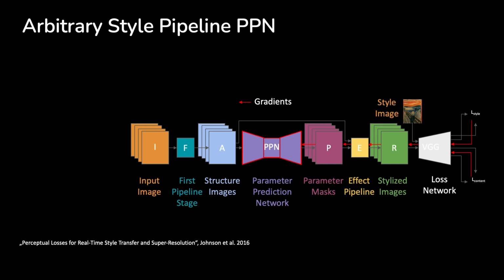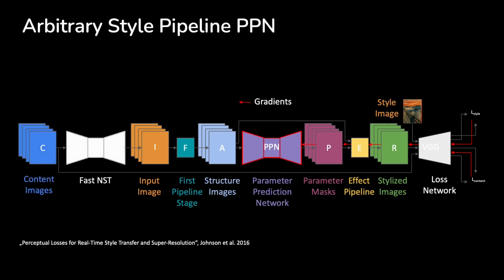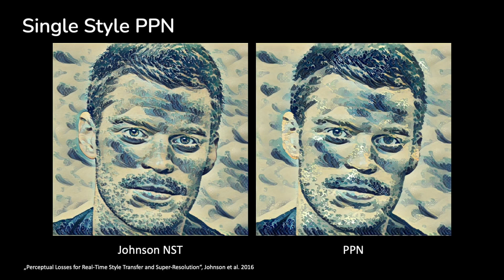The full training stylizes an image using the fast NST of Johnson et al., and then abstracts the image using the first pipeline stage, passing the output to the parameter prediction network and the effect pipeline. The single-style PPN results closely resemble the outputs of the Johnson NST it was trained on. In some cases, certain details can be wrongly predicted, such as the eye's pupil on the right.